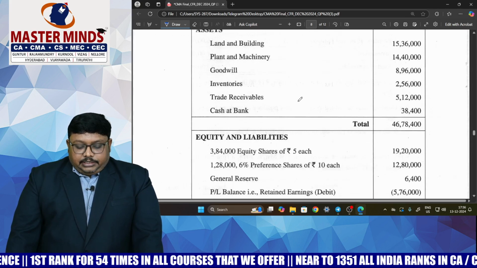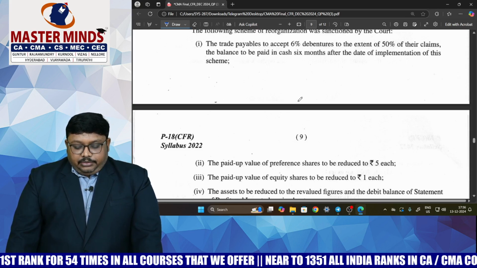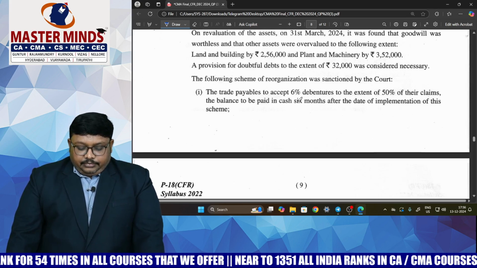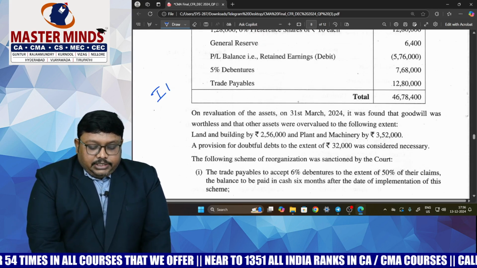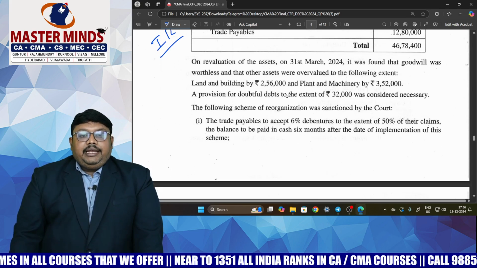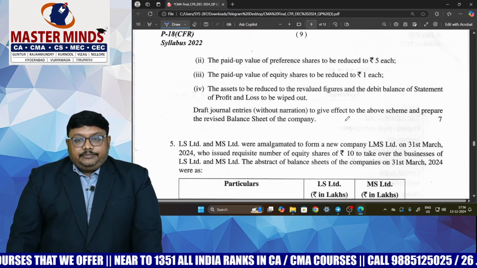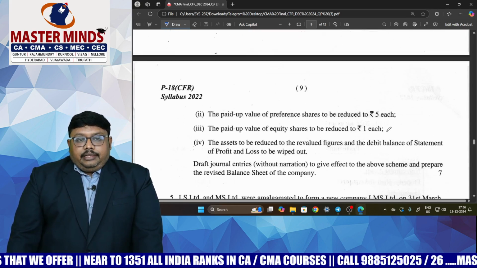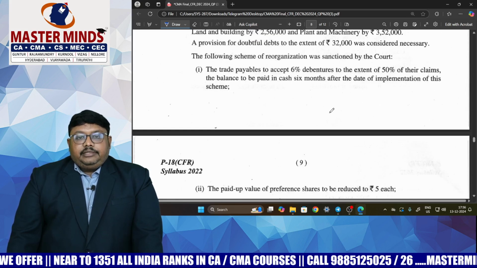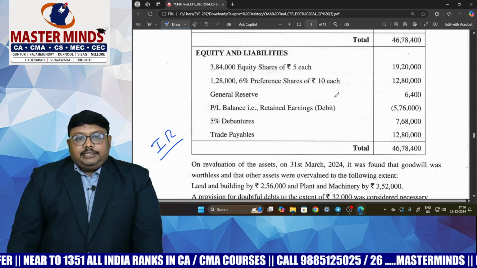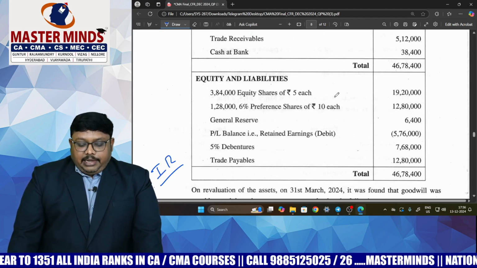And coming to the next question, they are asking about internal reconstruction. Under internal reconstruction, this time they have not given many adjustments, but they have given to prepare the balance sheet. So it is also an easy question. We are having 4 to 5 adjustments. Based on that, we need to find out the revised balance sheet by seeing this old balance sheet.